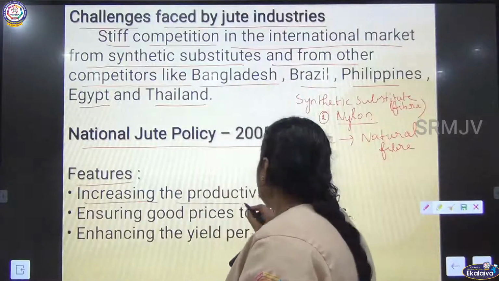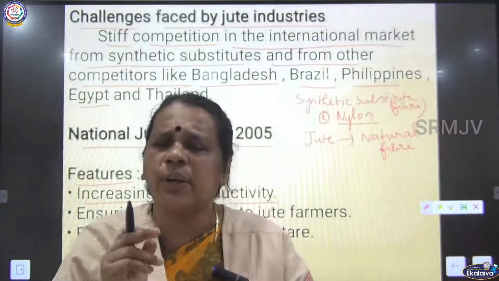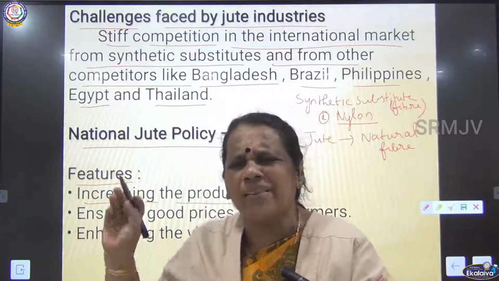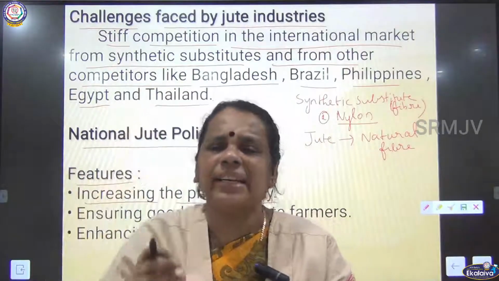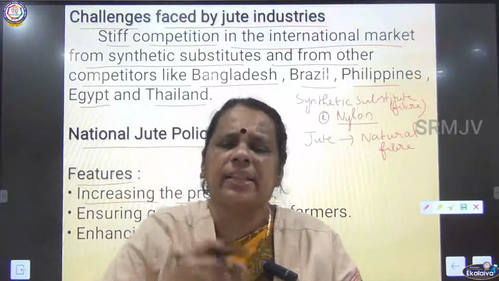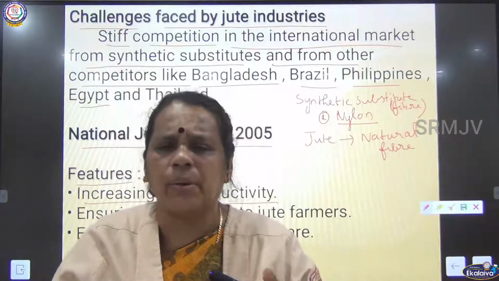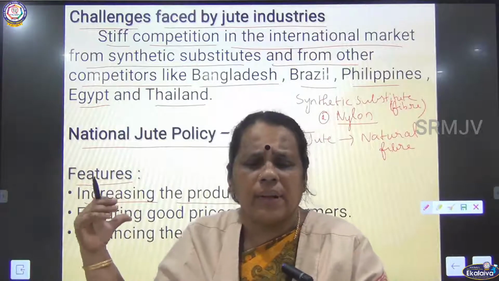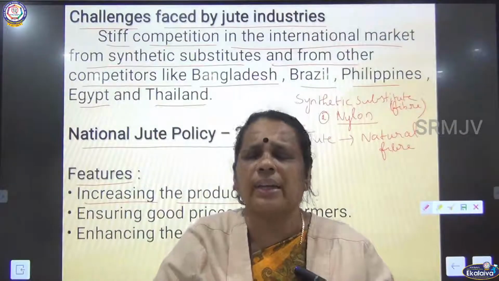Increasing the productivity. So they wanted to increase the production of jute. That is the first feature of the National Jute Policy. What is the National Jute Policy? Why did they formulate it? As synthetic substitutes are available in the international market, and as people started to use synthetic products available at cheaper prices, the usage of natural fibers has been reduced. So the government of India formulated the National Jute Policy in order to enrich the use of jute products in our country.